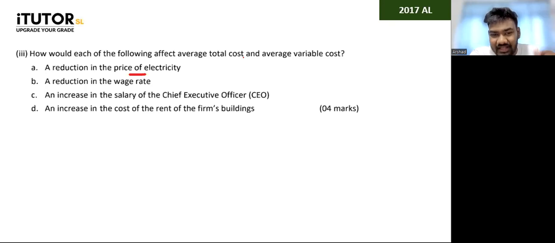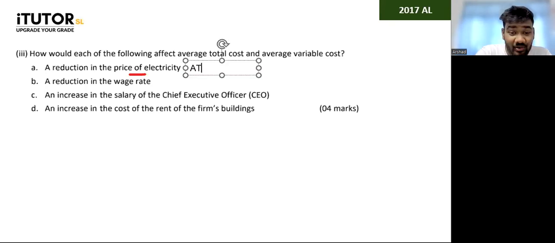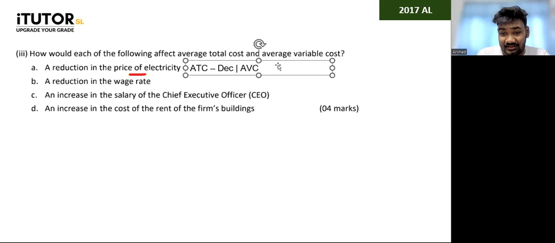So given that, if there is a reduction in the price of electricity, what's going to happen to average total cost? Average total cost will decrease. What's going to happen to average variable cost? If there is a reduction, that is also going to decrease, right? Because electricity is a variable cost.